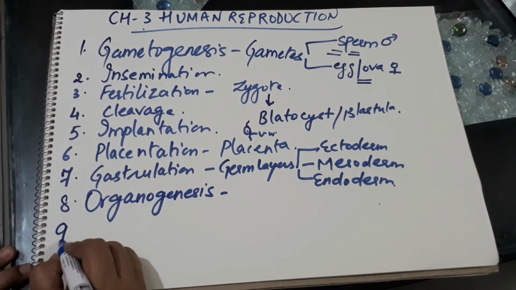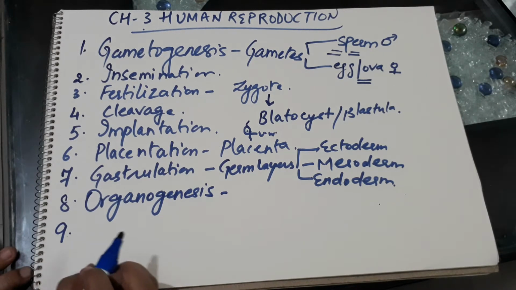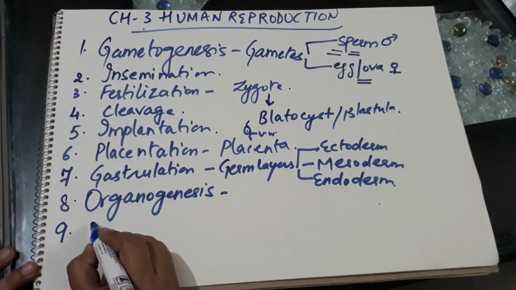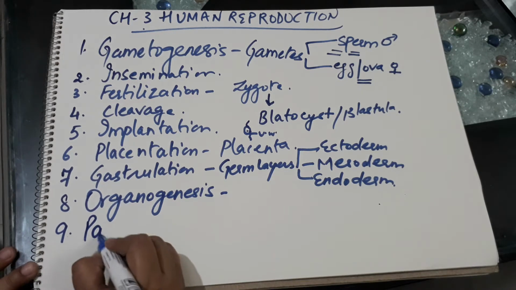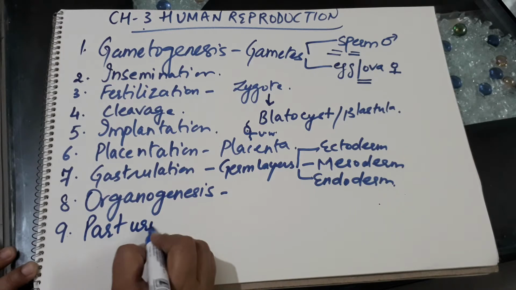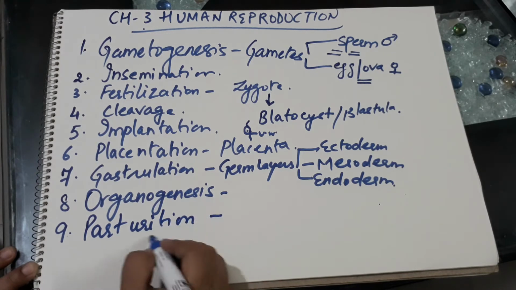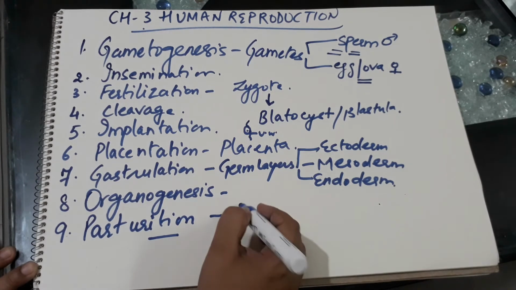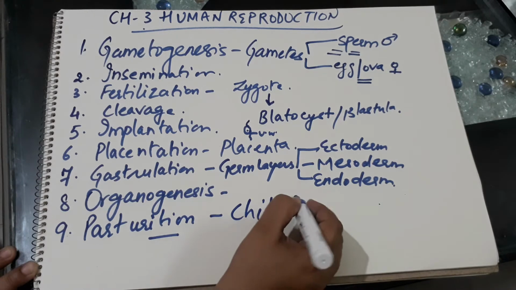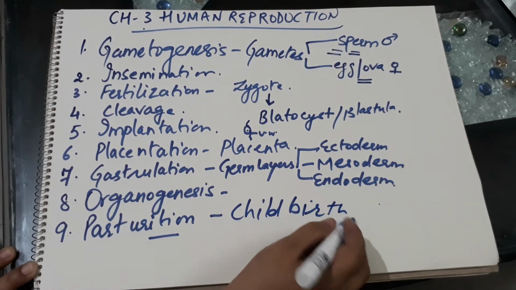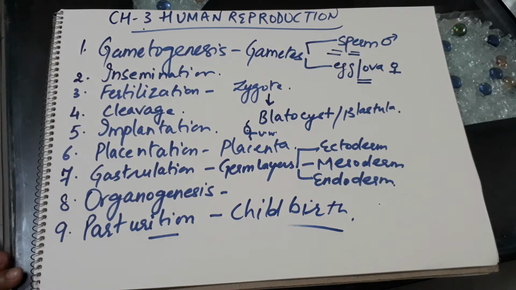After all the organs are formed and the fetus is fully developed, it has to be expelled from the mother's body, and this act of expelling the fully developed fetus from the mother's body is called parturition or childbirth. So students, these are some of the basic reproductive events taking place in humans.